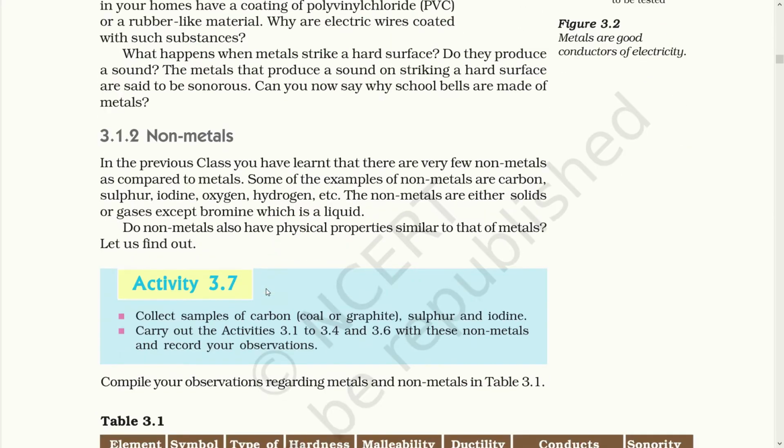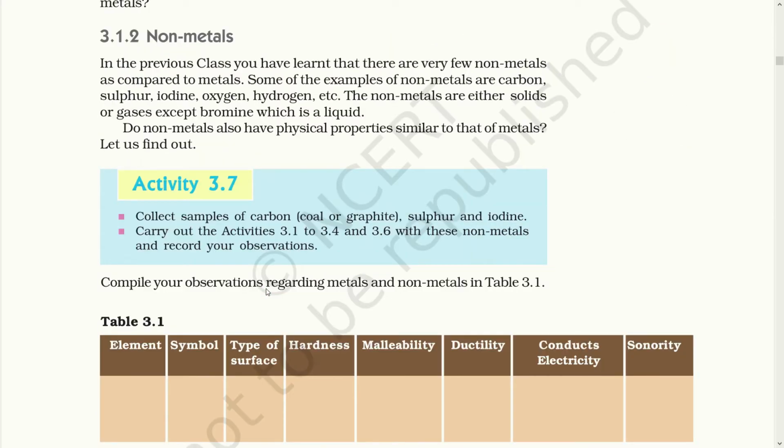Now let's talk about the physical properties of non-metals. Non-metals are materials not holding the characteristics of metals. Means they are not shiny, they are not hard, they are not fusible, they are not malleable, they are not ductile. So these types of substances are considered as non-metals.